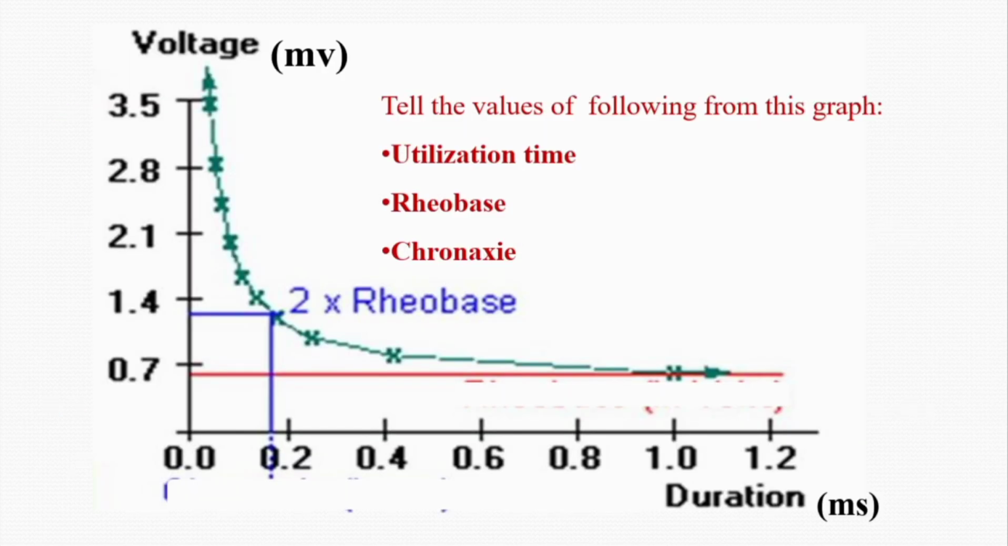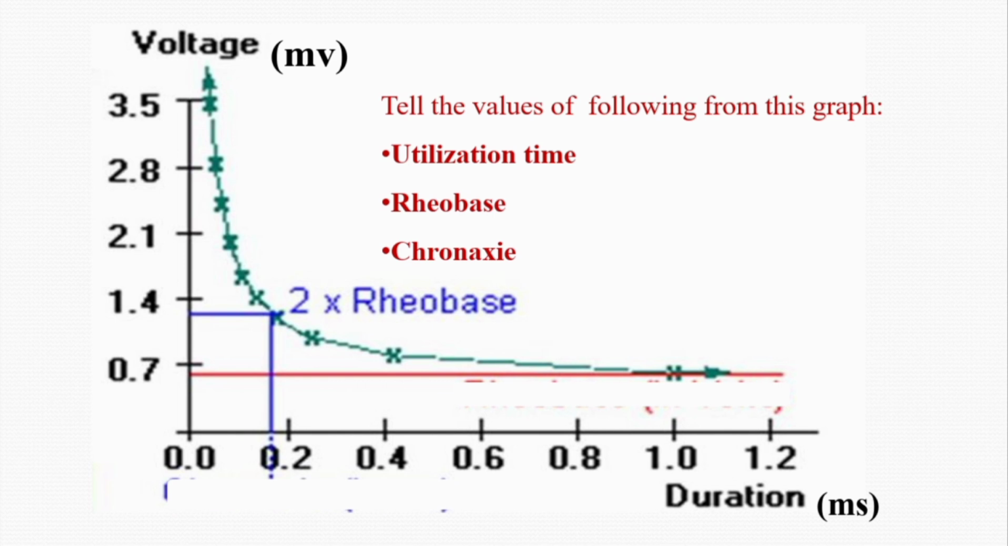So, this is the typical strength duration curve. As you can see, this green colored one is the strength duration curve. On the x axis we have time or duration, and on the y axis we have strength or voltage of the stimulus applied. So, this is the strength duration curve, and it is showing us rheobase, utilization time and also chronaxie. So, please look at this graph and try to figure out these three values: what is the rheobase, what is the utilization time and what is the chronaxie. Take a few seconds and you can easily predict.